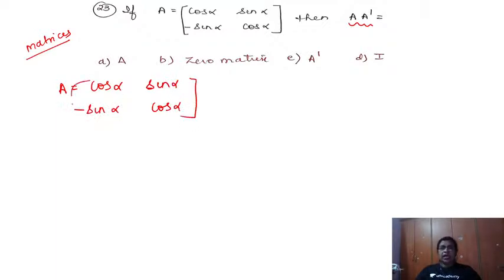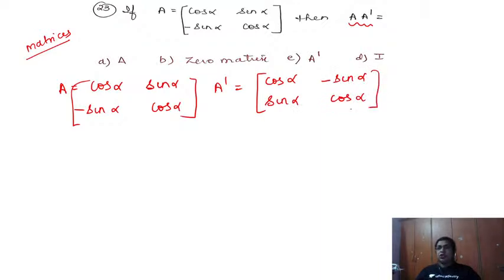Okay, so A transpose, so transpose A dash is equal to, in transpose the rows and columns are interchanged, cos alpha sin alpha minus sin alpha cos alpha. So I need to find what is A into A transpose. Therefore just check what will happen. Cos alpha into cos alpha is cos square alpha plus sin square alpha. So you're getting 1. Next, cos alpha minus sin alpha, that is minus cos alpha sin alpha plus cos alpha sin alpha, you are getting a 0.